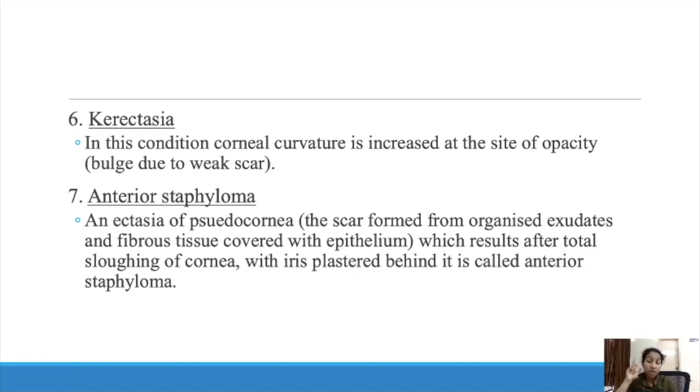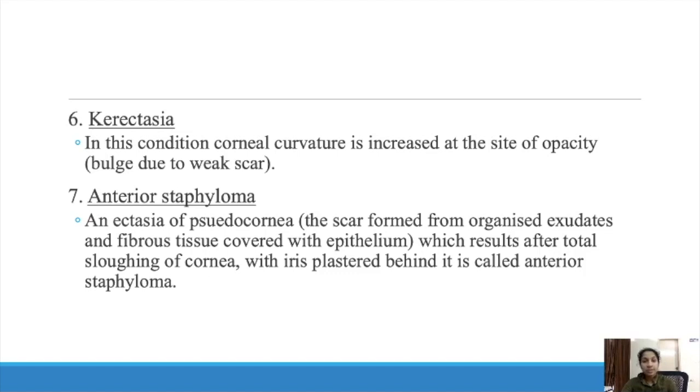It is seen in corneal ulcer. In pathogenesis we studied it nicely. The pseudocornea is formed with the exudates. Above that, the corneal epithelium or conjunctiva will form, and the iris will be plastered behind that. That condition is known as anterior staphyloma.